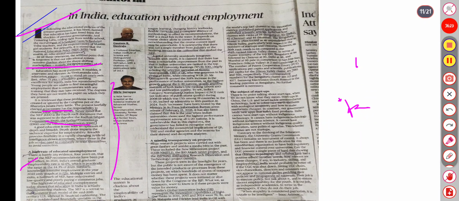And NEP's retreat to the Anglo-American model of the USA, without the financial cushioning, the NEP is outdated and financially unviable in the India of 25. Lip service is paid to new ideas such as the Indian Knowledge System (IKS), mother tongue learning, changing history and textbooks, and flexible curriculum, and there is a complete absence of methodology. A good university seamlessly integrates breadth with depth. It is claimed that there has been remarkable improvement in the past, and that 11 Indian universities rank in the top QS World University rankings, clearly echoing a selective narrative.